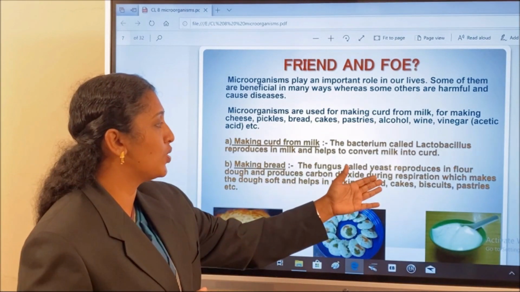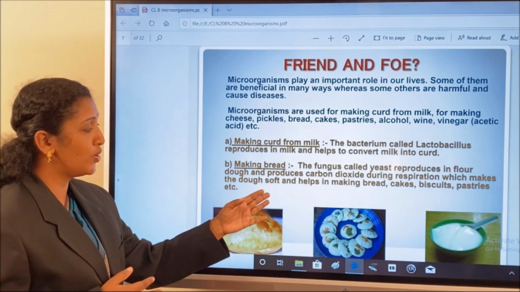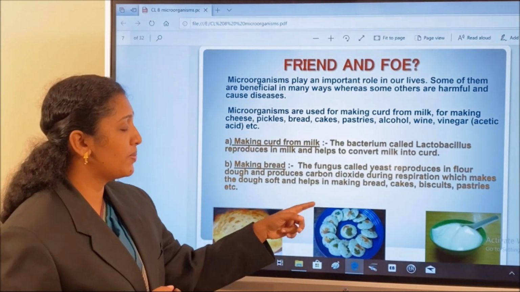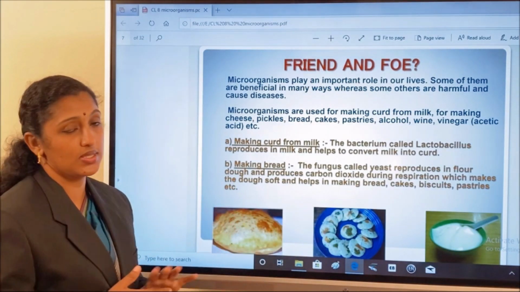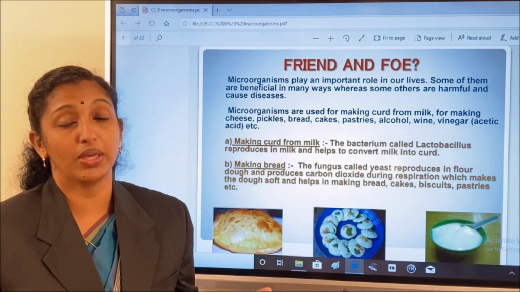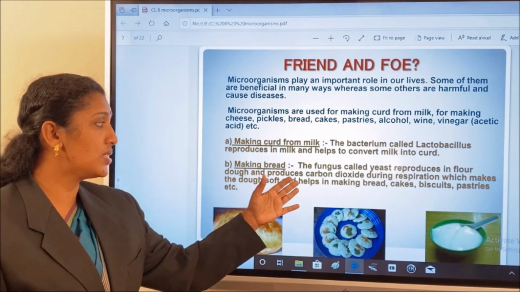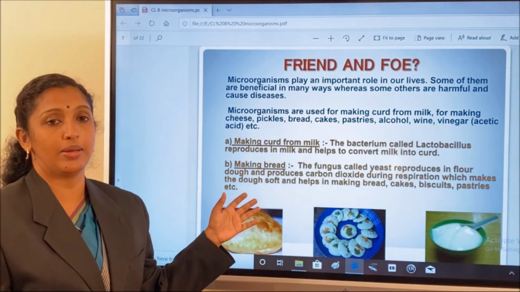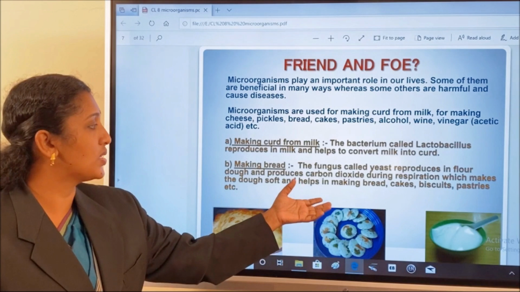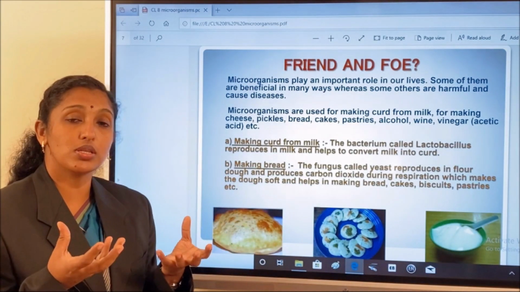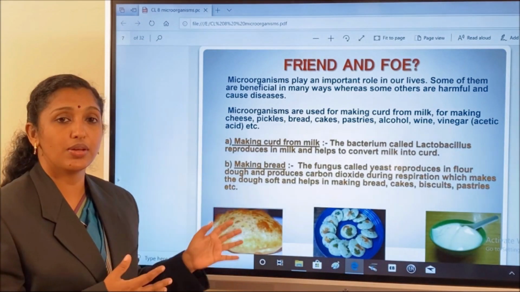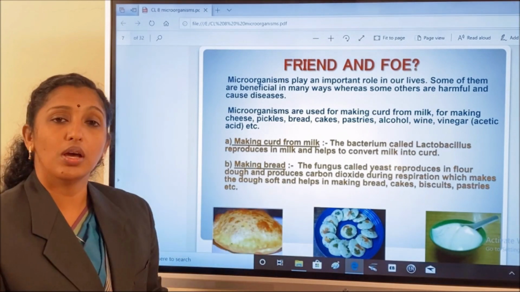The next one is making bread. The fungus called yeast reproduces in flour dough and produces carbon dioxide during respiration, which makes the dough soft and helps in making bread, cakes, biscuits, pastries, etc. In the 7th standard, you studied cellular respiration, aerobic and anaerobic respiration. The yeast cells respire anaerobically. After respiration, it produces a lot of carbon dioxide, so that's why it keeps a fluffy or soft nature in that dough, and that dough is used for making different food items.